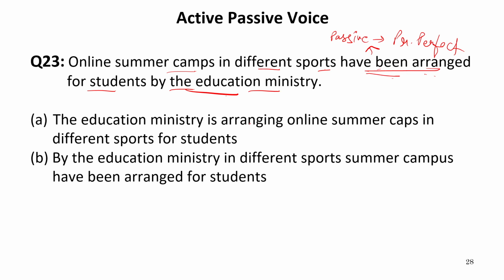It means in the active sentence, it should be in present perfect tense. The Education Ministry is singular, therefore we need "has arranged" in the options. So "is arranging" cannot be the answer. "By the Education Ministry in different sports summer camps have been arranged." Now let us see the remaining options.